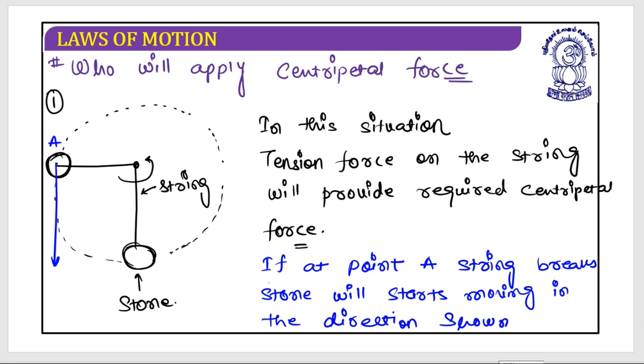So as soon as tension stops acting, it is moving in a straight line manner when Fc stops acting. I hope this is clear. Yes, because as the string breaks, that means tension is zero, and tension was providing the required centripetal force to move on the circular path. I hope this is clear. Is it clear?